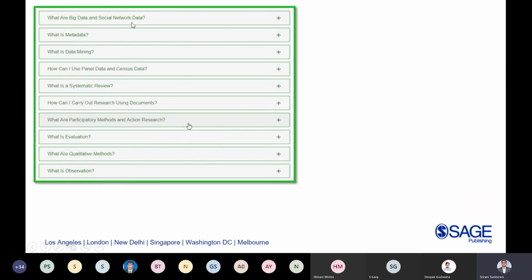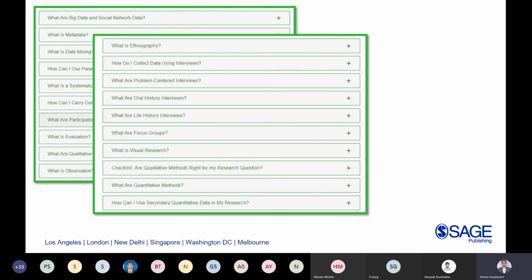in your project planner. So these are all the different types of content questions which are presented in the project planner. It covers everything because data collection is one of the major portions of research. So we have dwelled on it maximum in the project planner itself. When you deep dive into the content, you have an abundance of content on it. For example, what is metadata? What is data mining? How can I use panel data, etc.